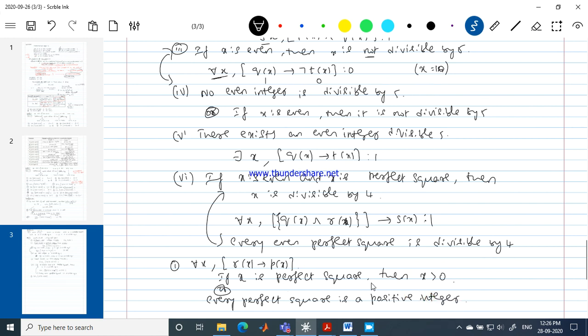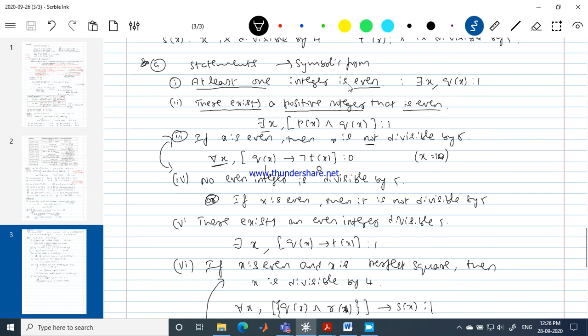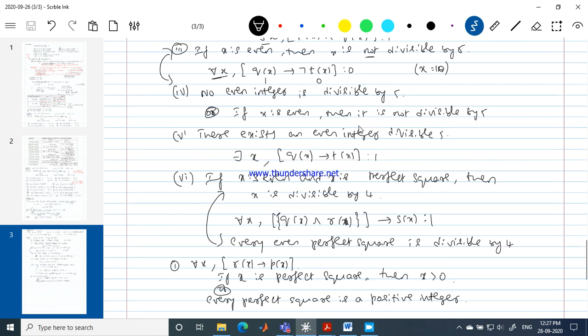Okay, this implication can be written in this form. So don't expect the implication always given in implication form. Even this one speaks about the implication: every perfect square is a positive integer. In one of the examples we wrote the conjunction: there exists a positive integer that is even. You can note that you can also put this in implication form. That's correct, so there exists x, P of x implies Q of x is also correct here.